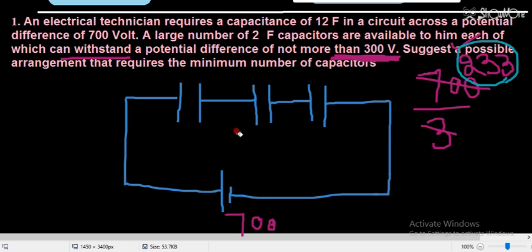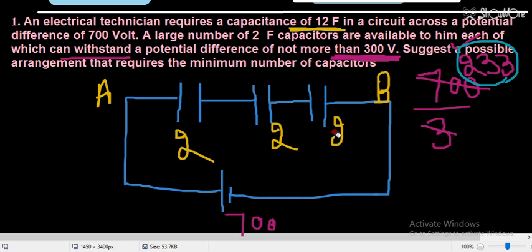But now the electrician wants the capacitance of, let's suppose this is point A, this is point B. The electrician wants a capacitance of 12 farad, but this circuit is giving 2, 2 and 2. These three capacitors are in series combination.